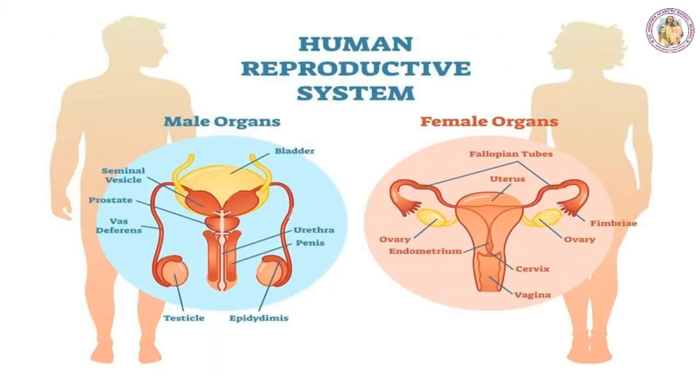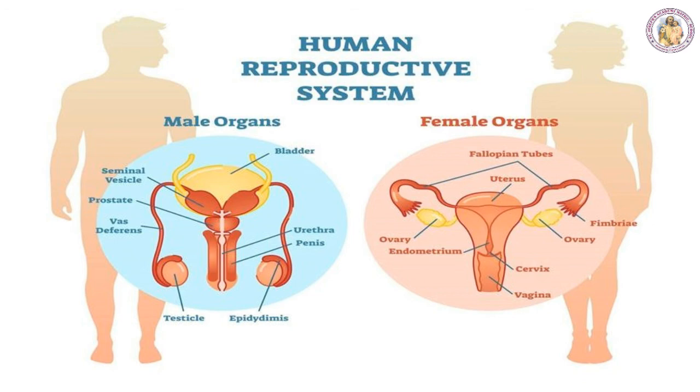The next important topic is the human reproductive system. In the human reproductive system, we have the male and female reproductive systems. The reproductive system of male and female consists of many organs, that is, primary and secondary sex organs. What are the primary sex organs? The primary sex organs are the gonads, which produce sex cells and also secrete sex hormones. The secondary sex organs are the genital ducts and glands, which help in the transport of gametes.